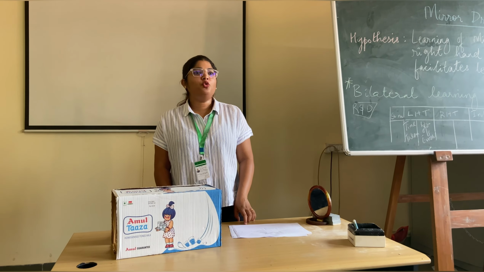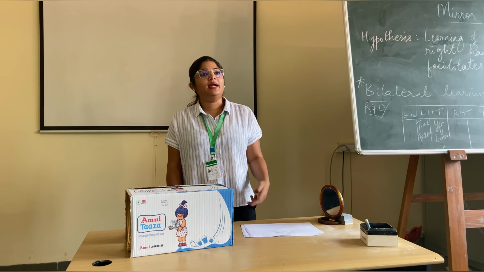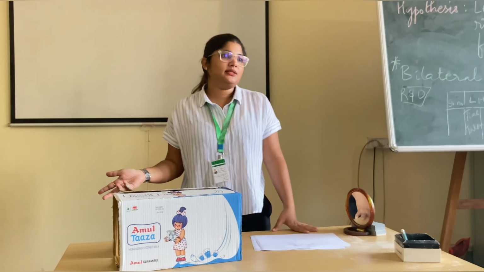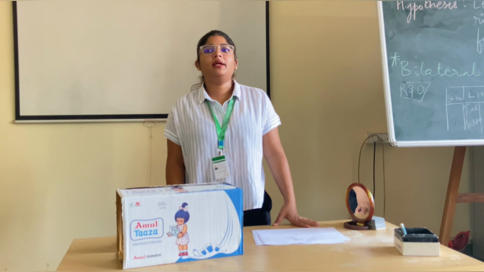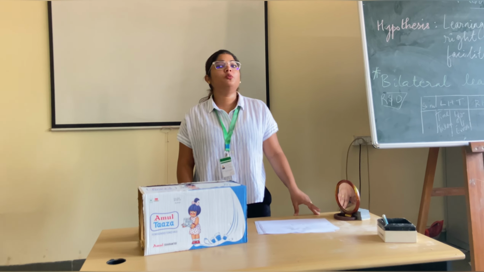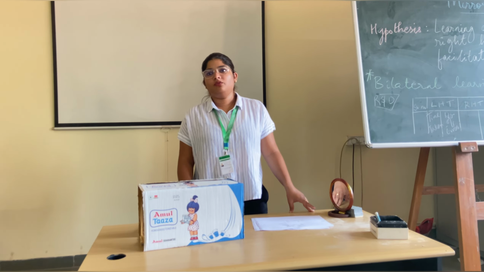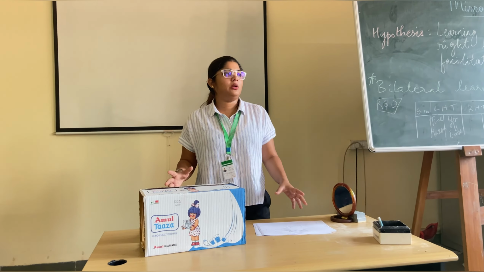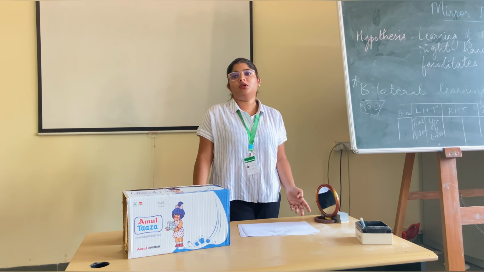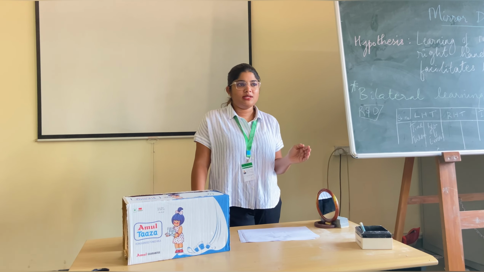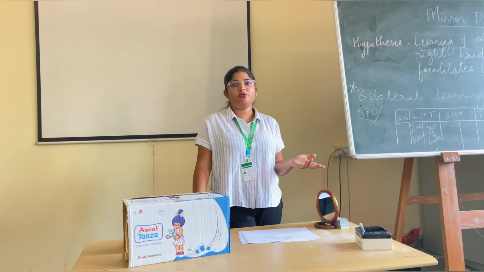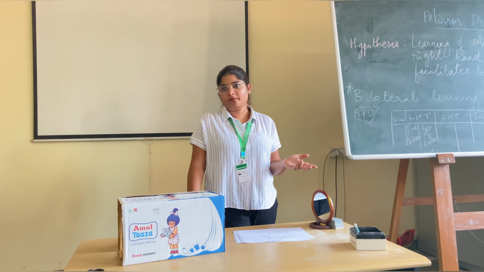So repetitive movements of one limb can enhance and affect learning of the other limb. That is bilateral learning. One best example that I can give while concluding this experiment is that of a good footballer. If you notice, world famed footballers, they have very good skills with their preferred foot or preferred leg, but after some time they can almost perform the same skill with the other non-preferred foot also. Fine? Is that clear?